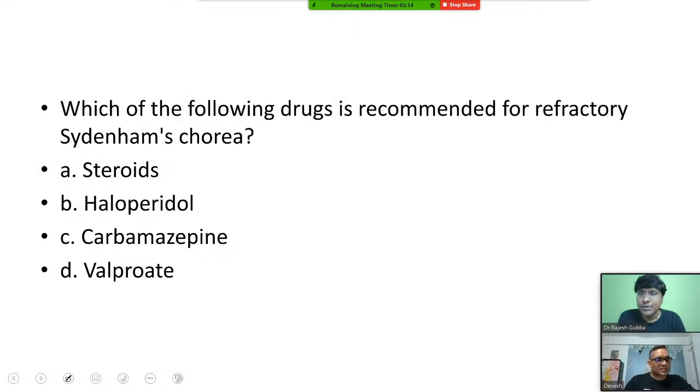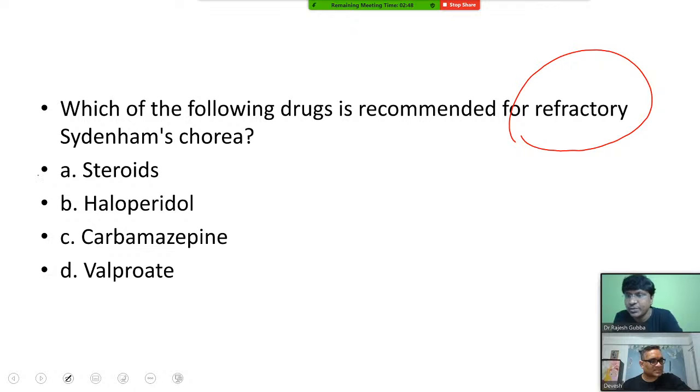Very good. Now you take the next question. Which of the following drugs is recommended for refractory Sydenham's chorea? Steroids, haloperidol, carbamazepine, valproate. Right. So I can see Rajkumar and Priyank Trivedi, Simran Gupta, everyone is answering. Very good, excellent. So the answer is steroids. Steroids are the ones to be given for refractory Sydenham's chorea.